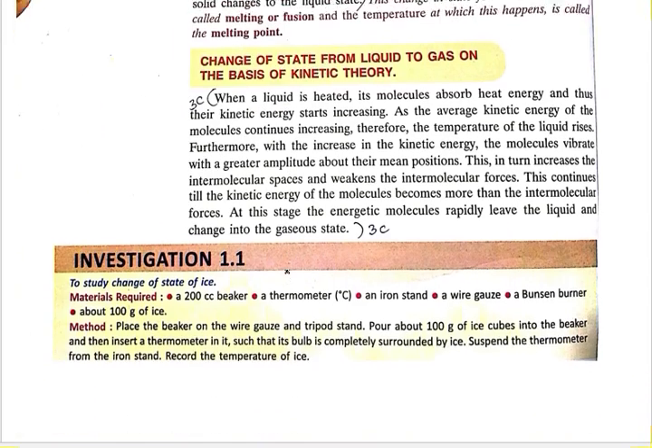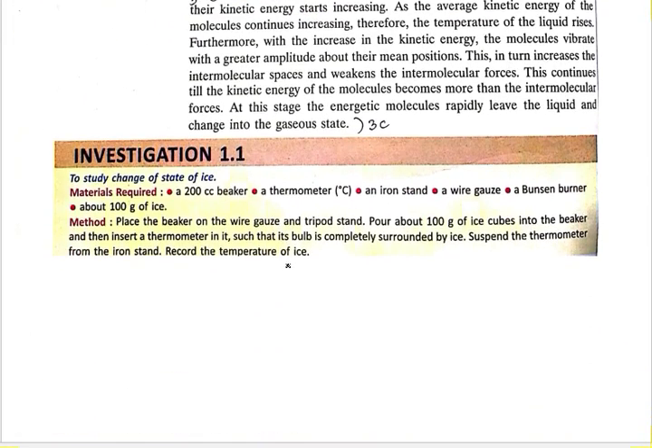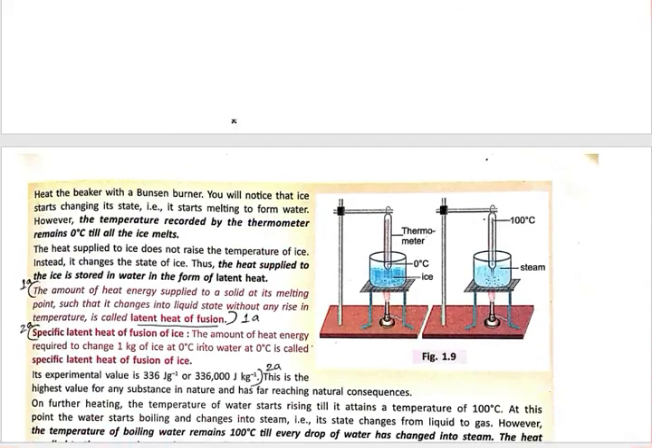Let us see some investigation to study the change of state of ice. How do we investigate the change of state of ice? What are the materials required? A 250 cc beaker, a thermometer, an iron stand, a wire gauze. You can easily discuss this.